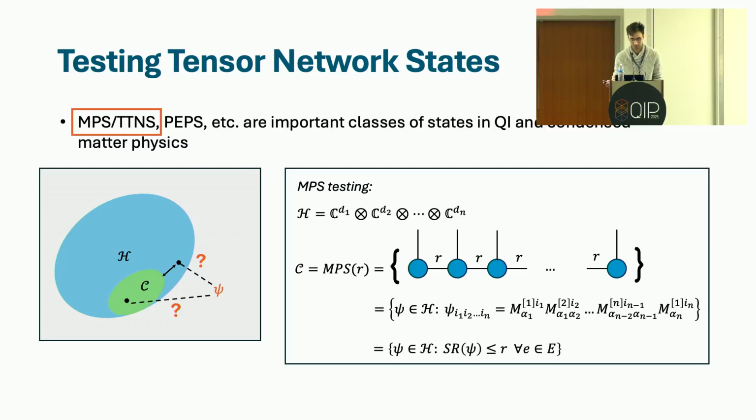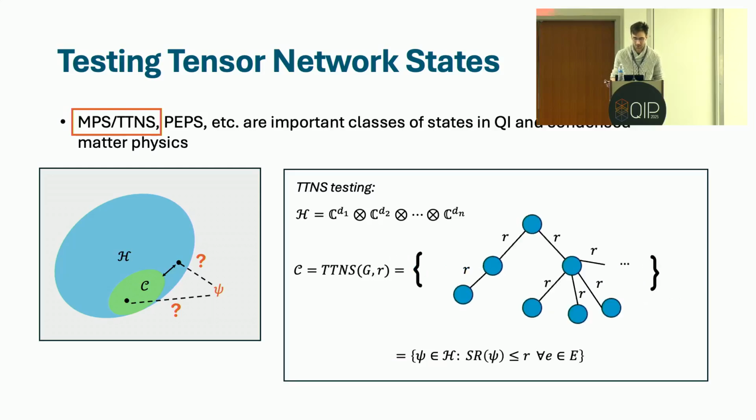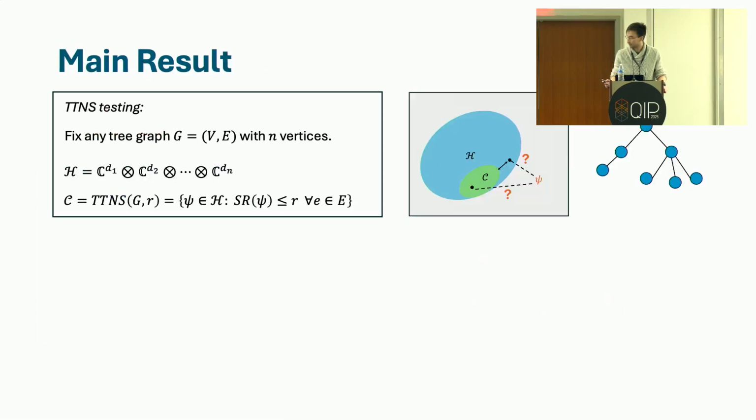So if you understand what matrix product state testing is, it's sort of natural to generalize this to trees. So a tree tensor network state is the natural generalization of the previous setup for matrix product states, except here we no longer require that the graph be a 1D lattice. Instead, you can have an arbitrary tree graph. And we once again demand that the Schmidt rank is bounded by r with respect to every edge. OK, so that's a tree tensor network state. So I'll leave the description of the task at the top of this slide for your reference.